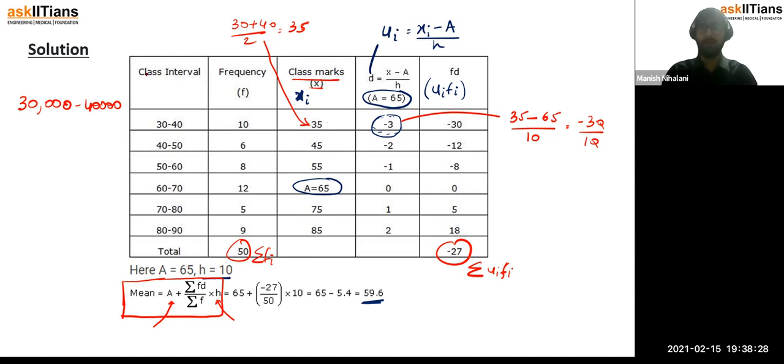Sometimes in the group data, when the numbers are big enough that the calculations become intense, to reduce those big numbers to small numbers, we use these kinds of methods, that is the assumed mean method and the step deviation method. And also in board exams you might be asked to do the calculation by a particular method only. So that is why it is also important to study these methods, right?